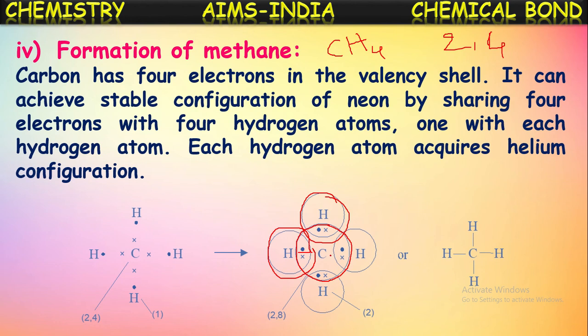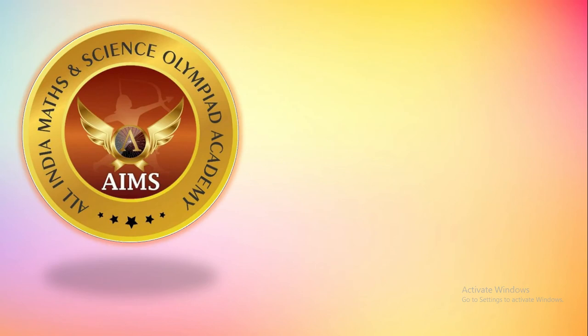Thus, 4 covalent bonds are formed between carbon and 4 hydrogen atoms. This also can be represented structurally like this. So, this is about covalent bond formation. A covalent bond is the bond formed by the mutual sharing of electrons between the atoms.